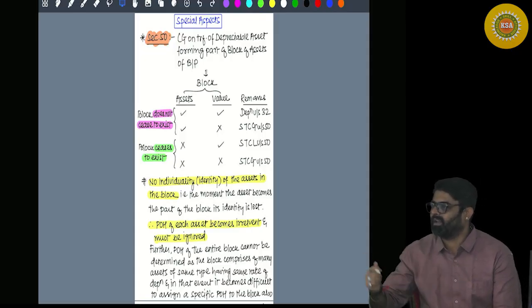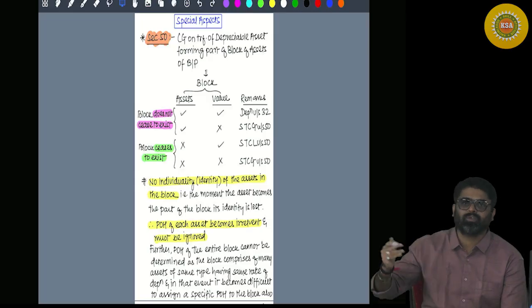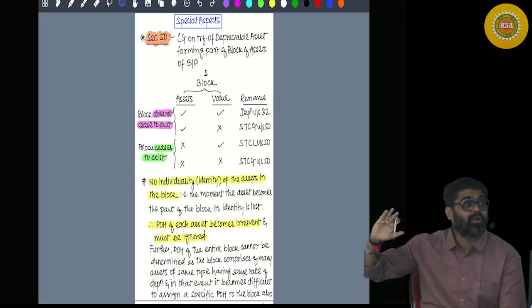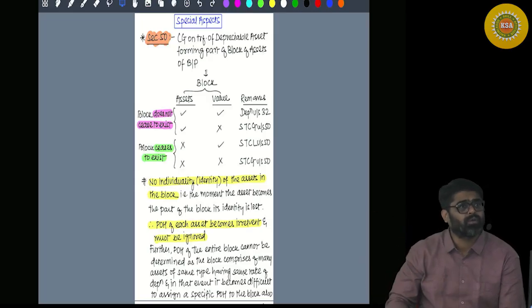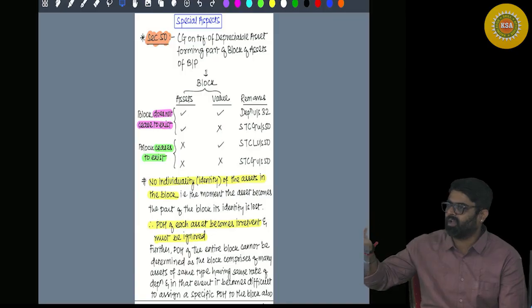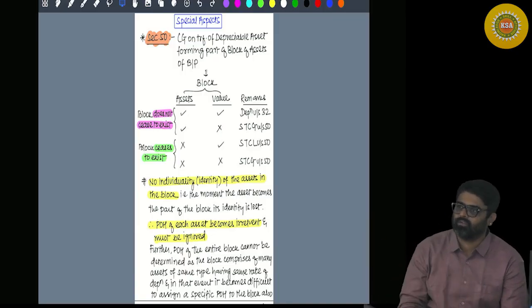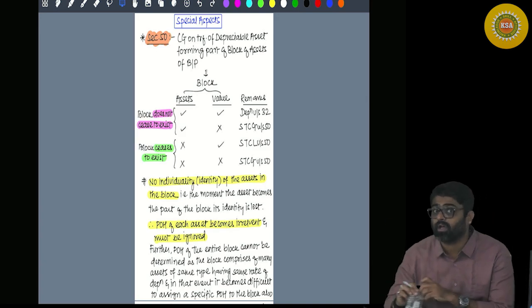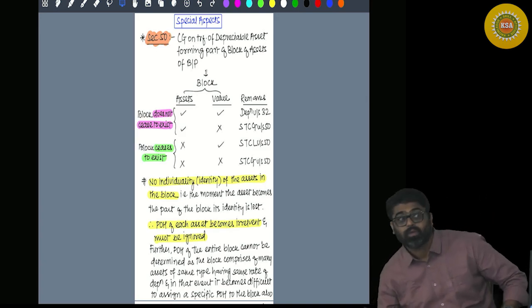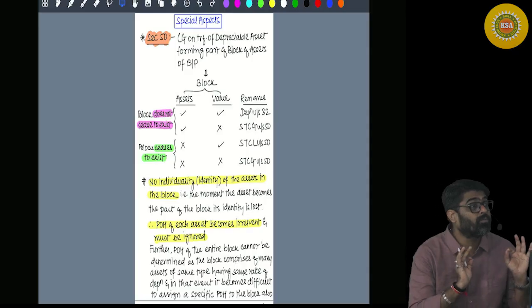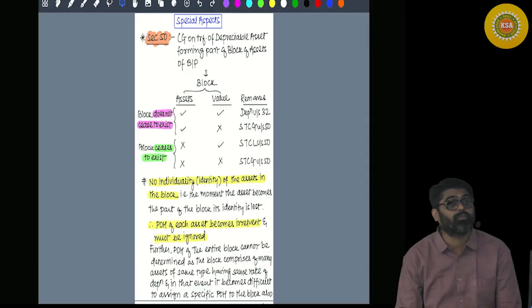The cost of those assets is allowed under the head PGBP in the form of depreciation, but those assets are your capital assets or not? Depreciable assets are capital assets which are used for the purpose of your business or profession, forming part of block.